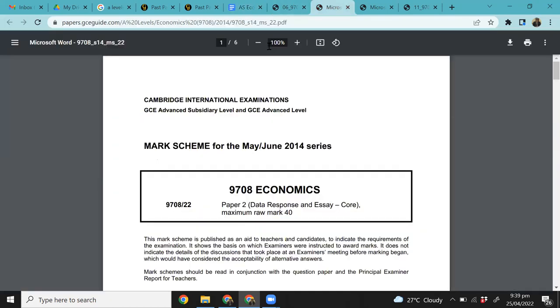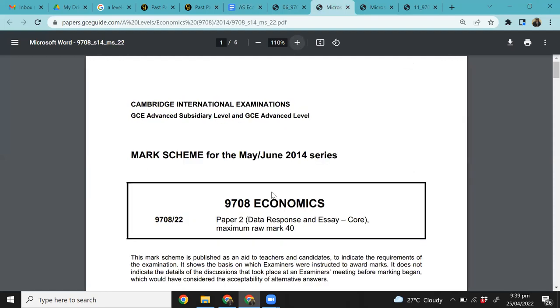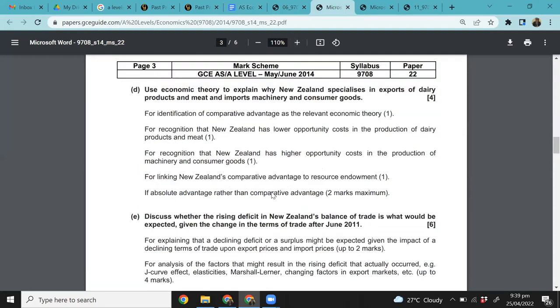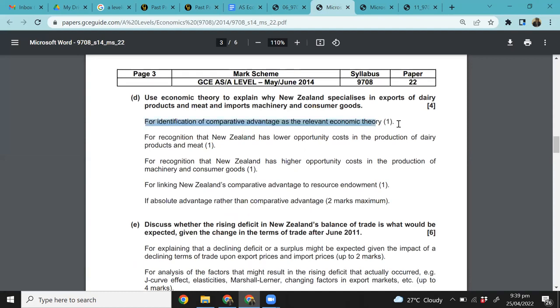Now, we'll quickly move towards the marking scheme to see if we have answered it correctly or not, right? For identification of comparative advantage as the relevant theory, 1 mark. For recognition that New Zealand has lower opportunity cost in the production of the dairy products and meat, that's for 2 marks. Like that will get you a total of 2 marks. For recognition that New Zealand has higher opportunity cost in the production of machinery and consumer goods, okay, that's just putting it the other way around. For linking New Zealand's comparative advantage to resource endowment, right?